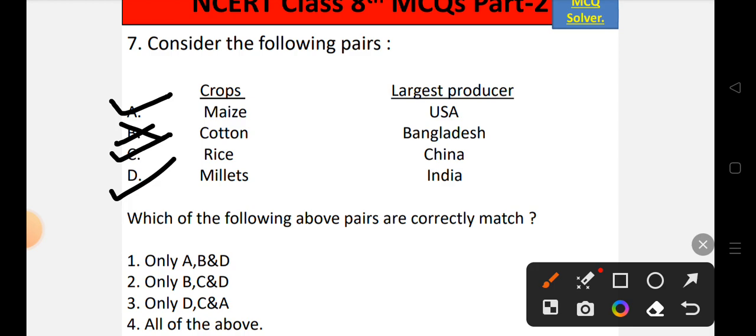So the correct option will be D, C and A. So option number 3rd is the correct option, that is only D, C and A is the correct pair. So cotton, again Bangladesh is not the largest producer, China is the largest producer of cotton.